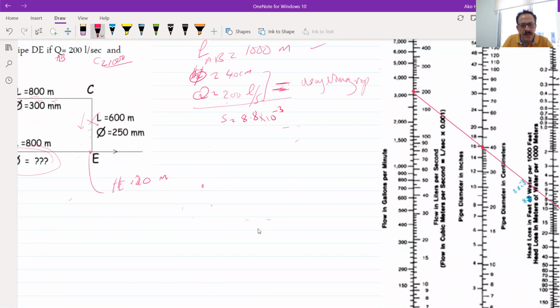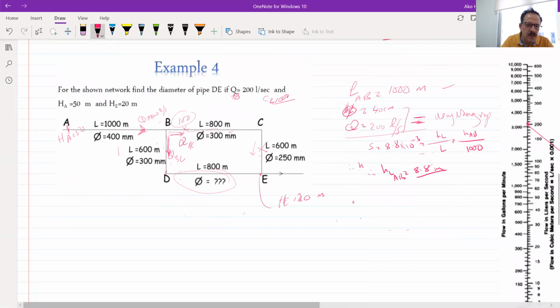And you have the length, so the head loss divided by L, which is equal to the head loss from A to B divided by L, which is equal to 1000. So this way, the head loss from A to B is equal to 8.8 meters. Am I right? Yes, sir.